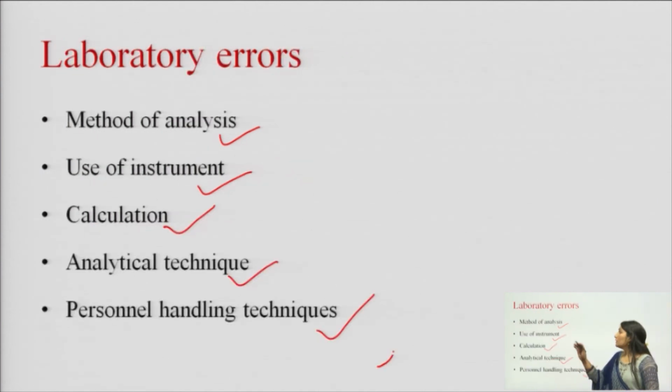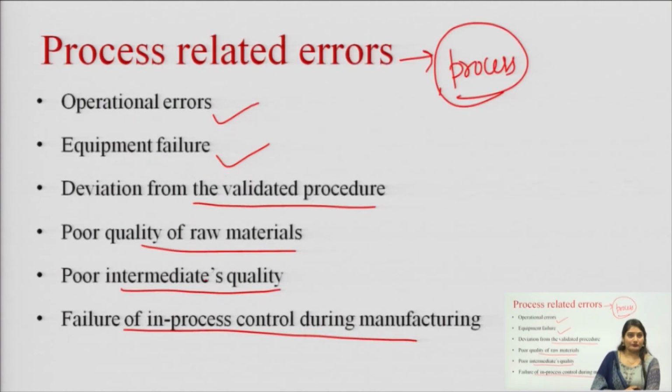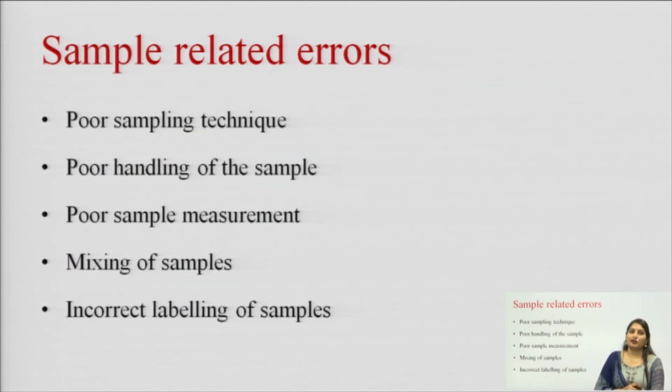Laboratory errors will include the method of analysis, the use of instrument, calculation, improper analytical technique and improper personal handling techniques. The process related errors can be due to operational errors, can be due to equipment failure, it can be due to deviation from the validated procedure, can be due to poor quality of the raw material. The process related error can be due to the poor intermediate quality and also due to the failure of in process control during the manufacturing process.